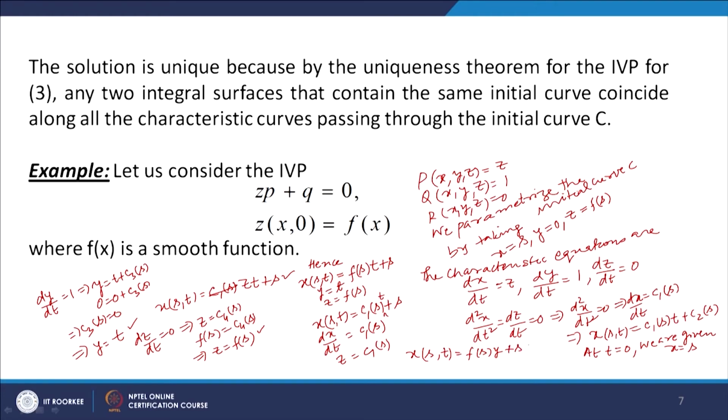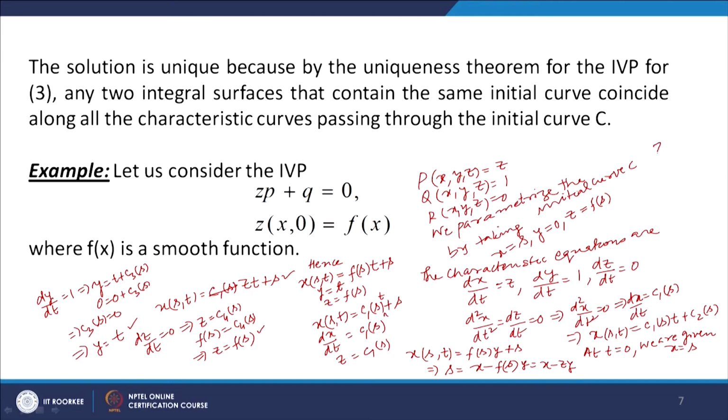So we need to solve this system for the values of s and t in terms of x and y. Okay. We have to write s as s(x,y), and t as t(x,y). So what do we get? We can write s equal to x minus f(s) into y, or x minus zy. So we get s is equal to x minus zy and z is equal to f(s).